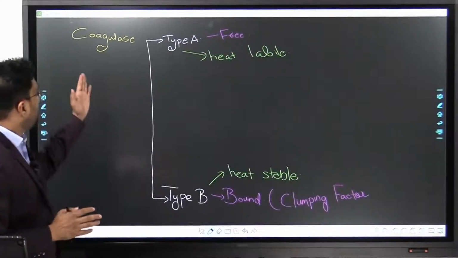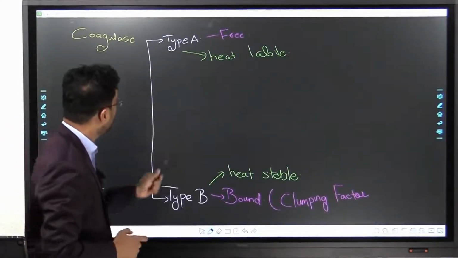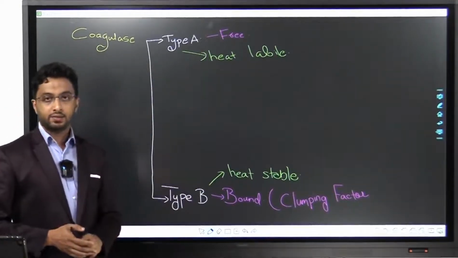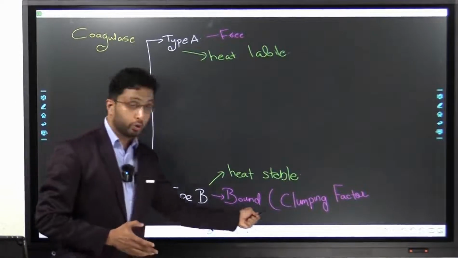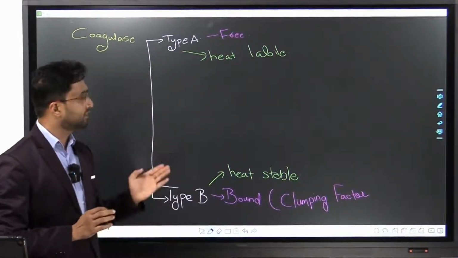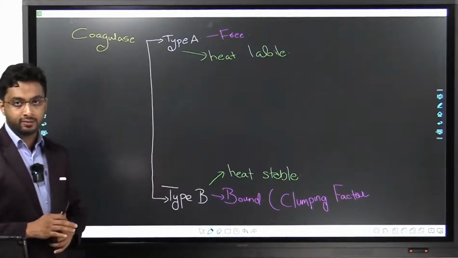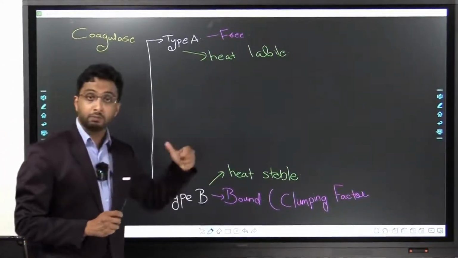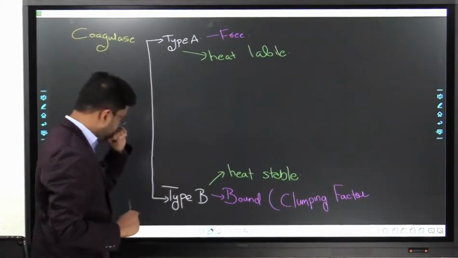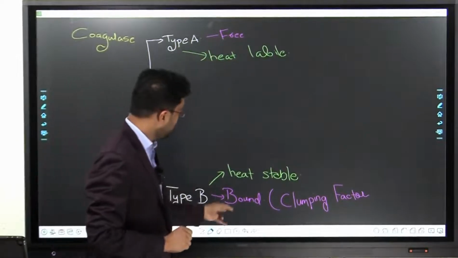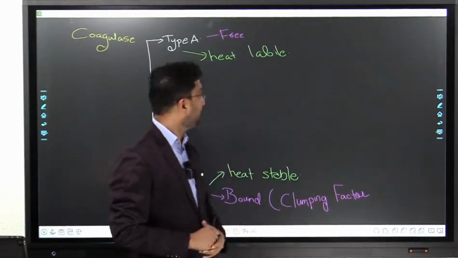So now let us come on to the coagulase. I told you the type A is the free form, which is the extracellular enzyme. Type B is the bound or clumping factor, which is a cell surface protein. Don't confuse that. Though I'm discussing it under extracellular enzymes, that's why I discussed the clumping factor before itself. As I've told you, there are two, type A and type B. Type A is free, type B is bound, known as clumping factor.